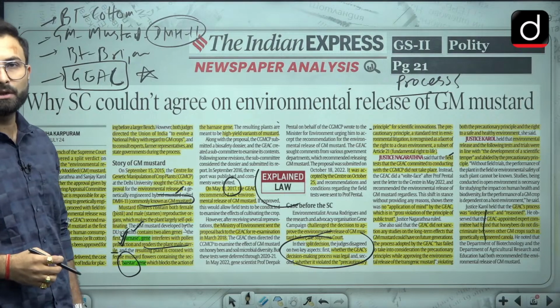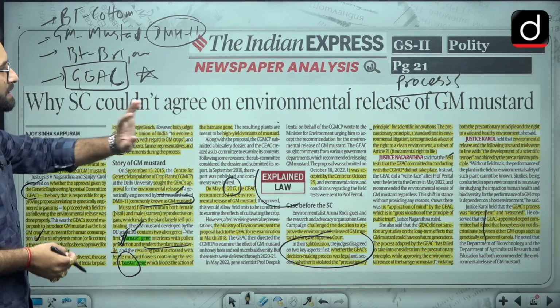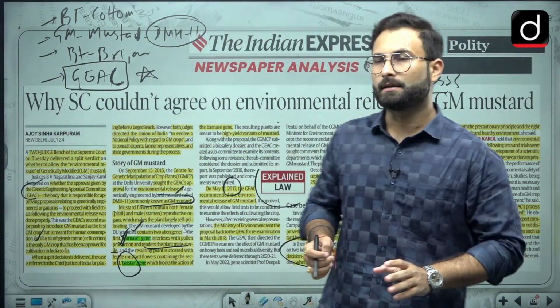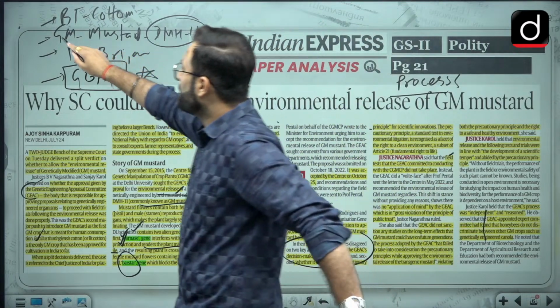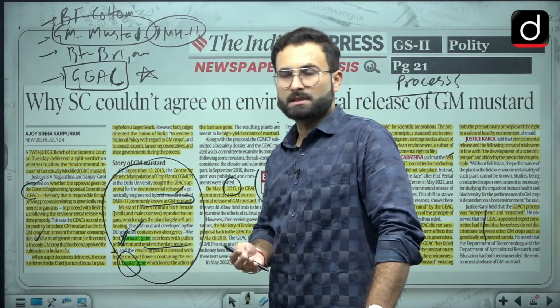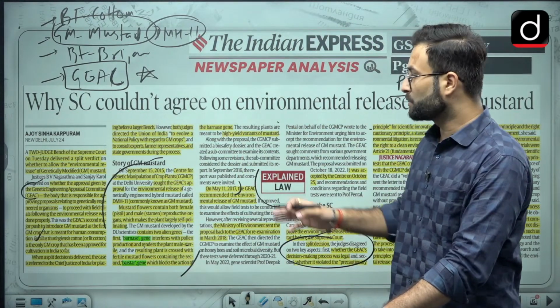Talking about this particular body, you can search about that particular body, otherwise I'll be discussing that. So these things are basically important for you. Okay, this verdict won't be important. Just remember how this GM mustard is based on. Here we have discussed that there are two genes they have used, one is Barnase and the second is Barstar. Okay, so you can remember that.